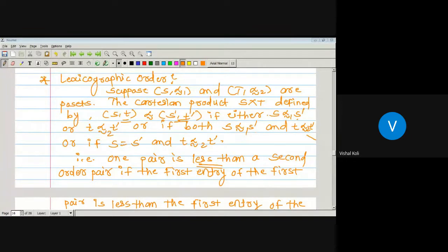That is, one ordered pair is less than the second ordered pair if the first entry of the first ordered pair is less than the first entry of the second ordered pair. And in case the first entries of both the ordered pairs are the same, then the second entry of the first ordered pair must be less than the second entry of the second ordered pair. Then only we say that the corresponding ordering is a lexicographic ordering, otherwise it is not.